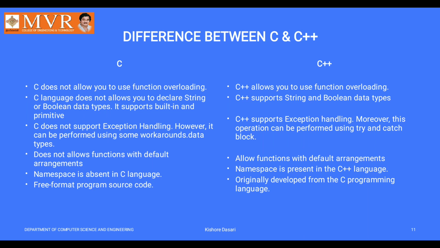C doesn't support exception handling, but C++ supports exception handling by using try and catch blocks. C does not allow functions with default arguments, but C++ allows functions with default arguments.